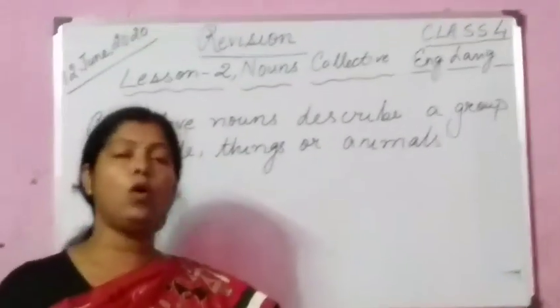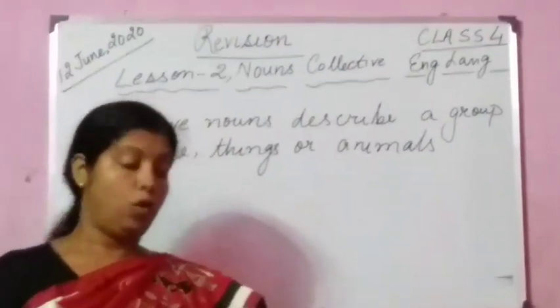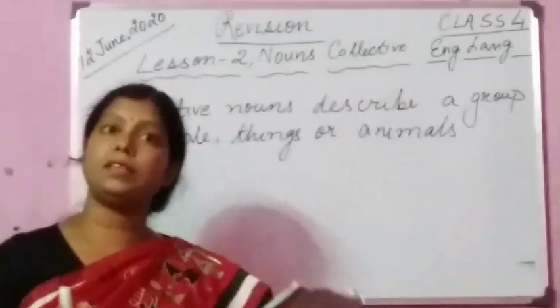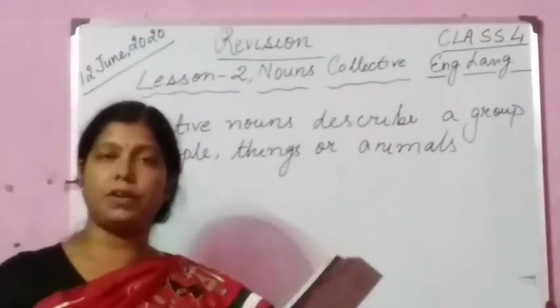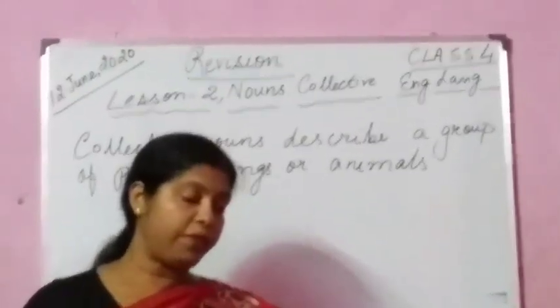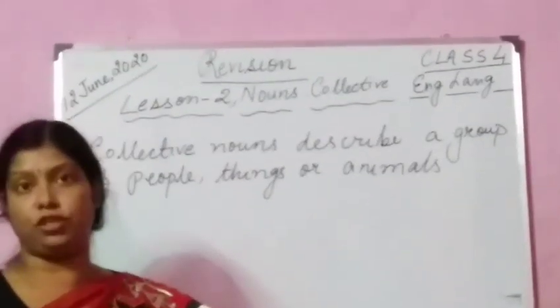If I say a group of players, what would you say? A team of players. A group of fish, a school of fish.